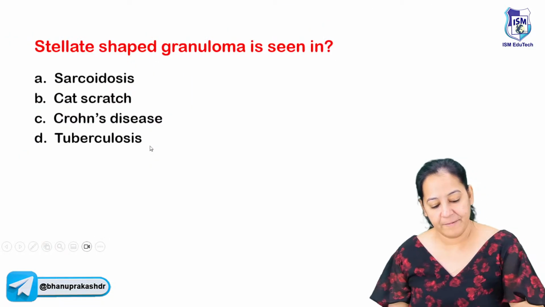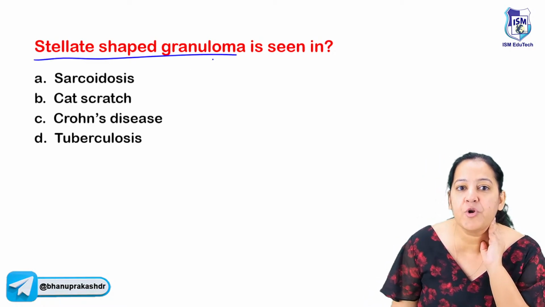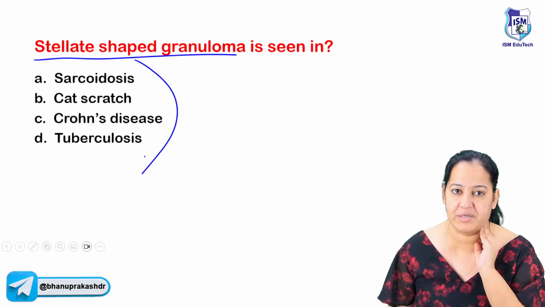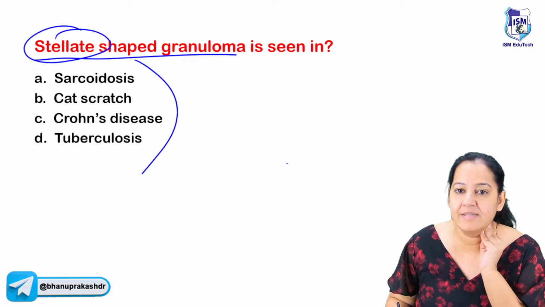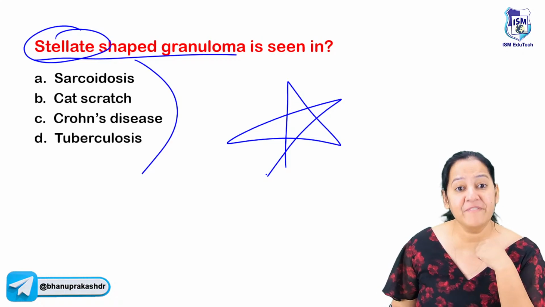Anyways, chalo, move further. The next question, the next topic. Stellate shaped granuloma is seen in which disease? Very frequently asked question. They are asking stellate. What do you mean by stellate? Stellate is star, a beautiful star. So tell me a granuloma which is star shaped. In which disease does it occur?